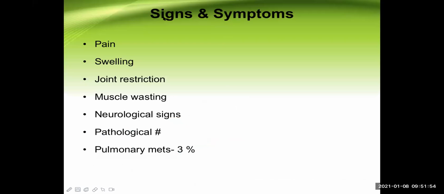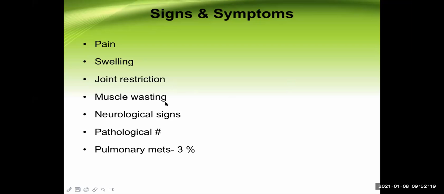Now, what are the clinical features of giant cell tumor? What happens to the patient? The patient may have pain in that particular area, and swelling. Of course, this is a tumor, so swelling is common. There is a restriction in the joint movement, or the range of motion in the joint is restricted, because the tumor is very near to the joint.